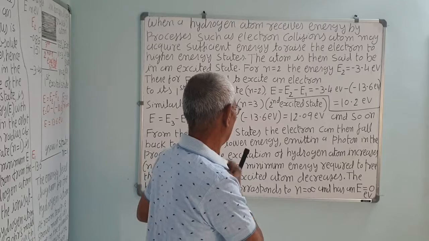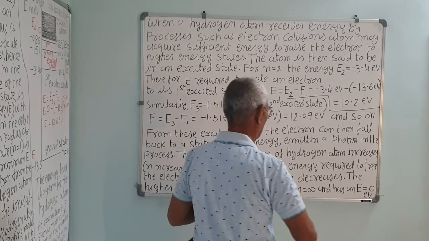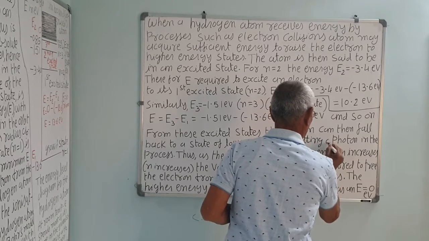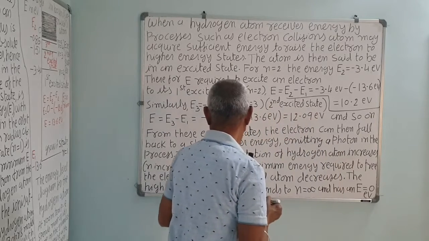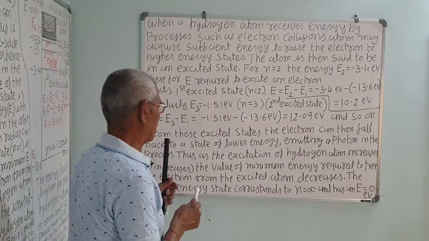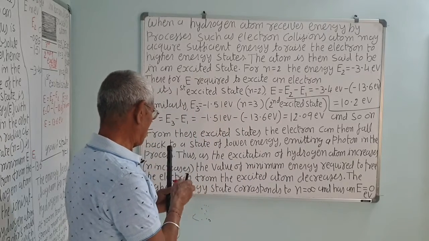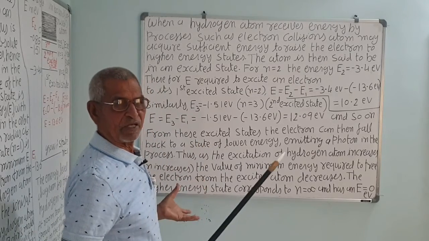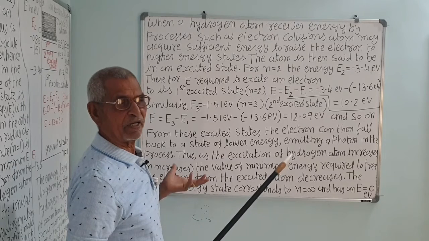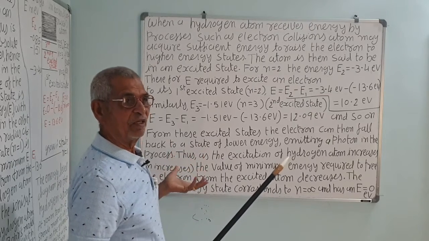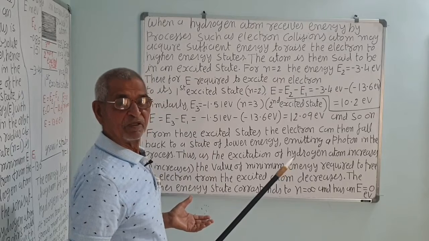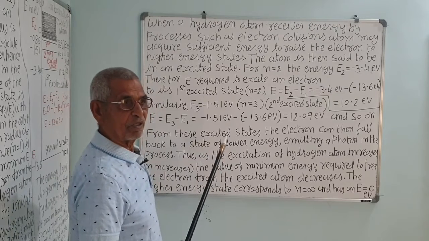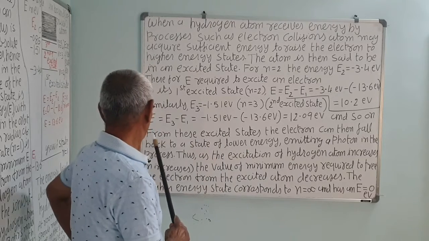Emitting a photon in the process, that is electromagnetic waves, h nu energy is radiated. It absorbs h nu when it jumps from lower energy to higher energy, from the ground state to any other excited state. When it jumps back to the ground state, then it radiates the energy. That is the difference in the energy of the two orbits.